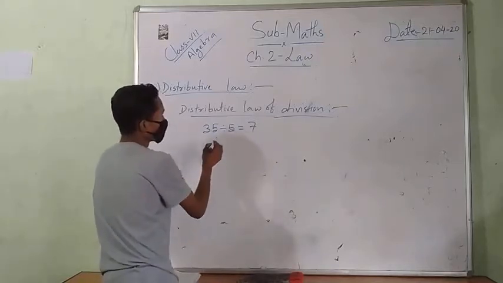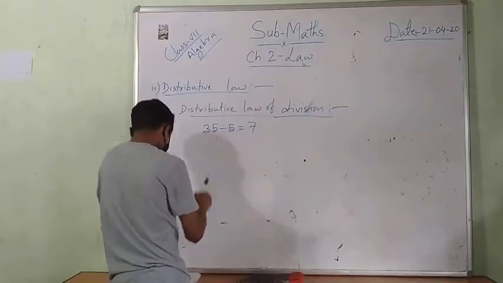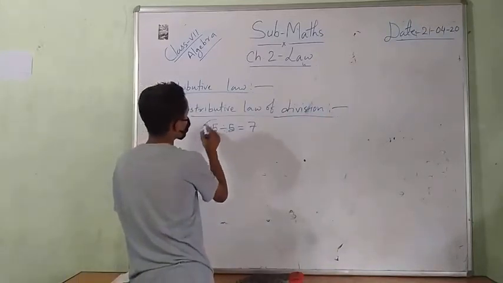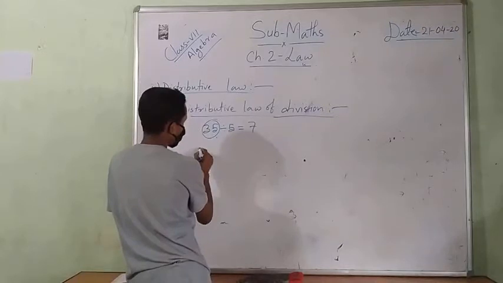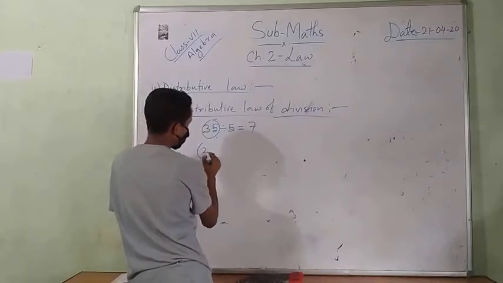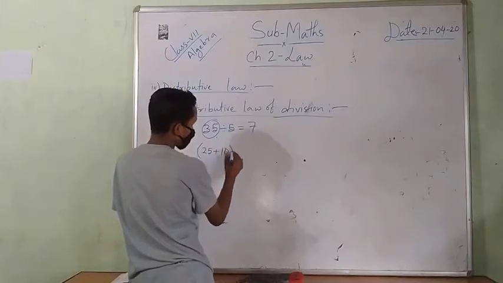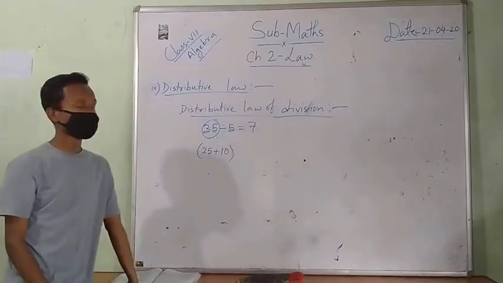Look at there. Now I will distribute these numbers. 35 I will write as 25 plus 10. 25 plus 10 is 35.